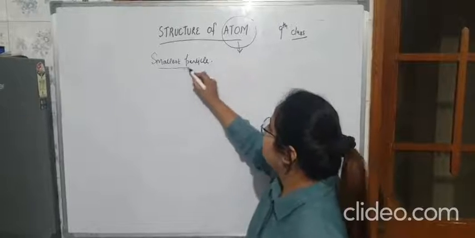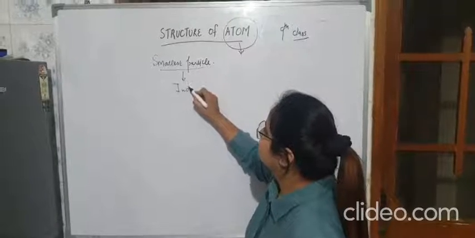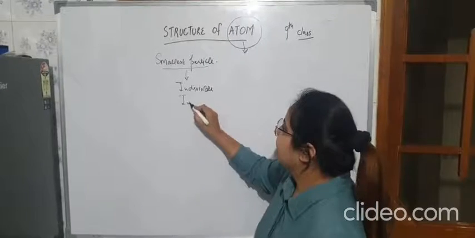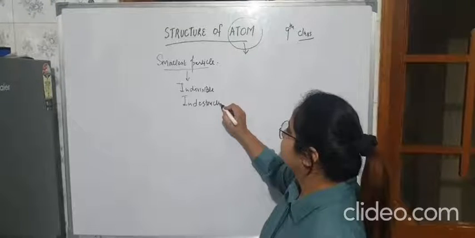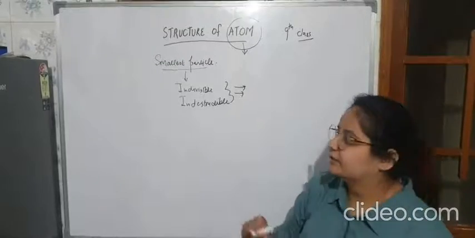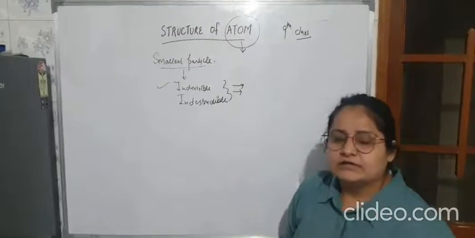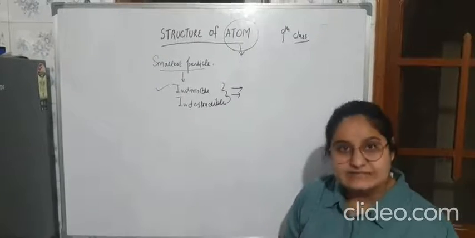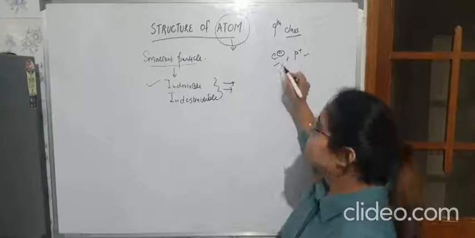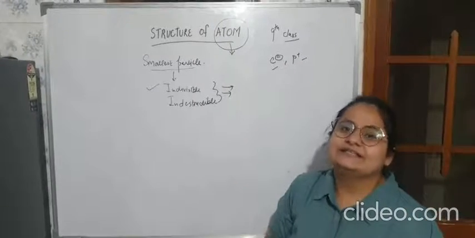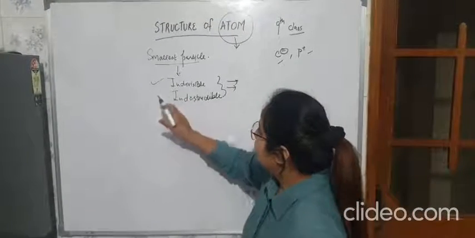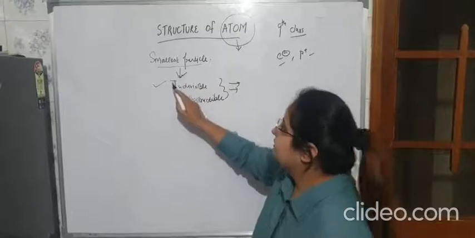So this smallest particle is what? It is indivisible. Indivisible means you cannot divide it further, and also we can say that it is indestructible. Although these are basically the postulates of Dalton's atomic theory, later on we find out that it is divisible because there are subatomic particles present in an atom, like electron and proton. These are subatomic particles which are present inside an atom. So it means atom is divisible. Fine. But atom is the smallest particle which is indivisible.